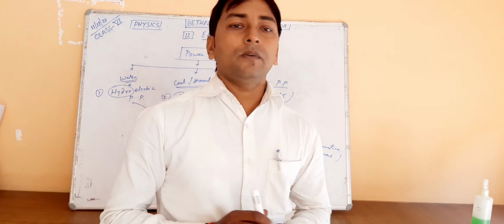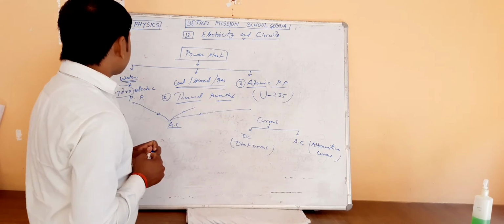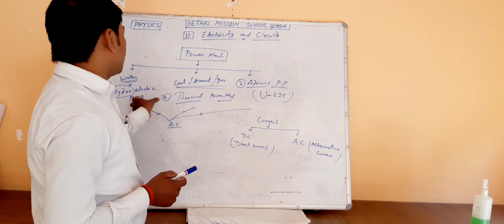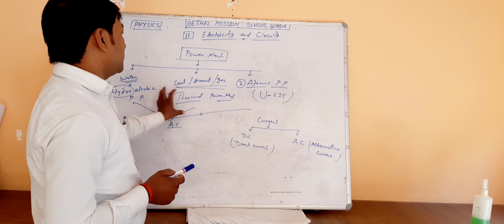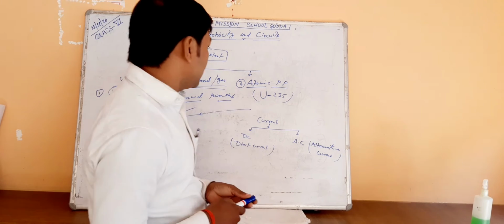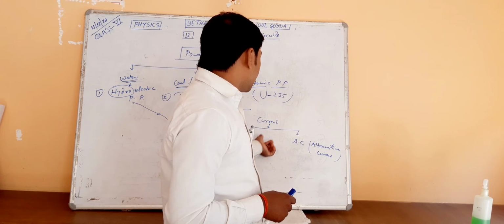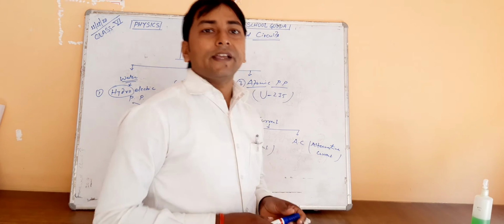Okay, now we talk about this one. Also we will study about the hydroelectric power plant, little information I will give you. So first we know about AC and DC current. What is AC and what is DC current?